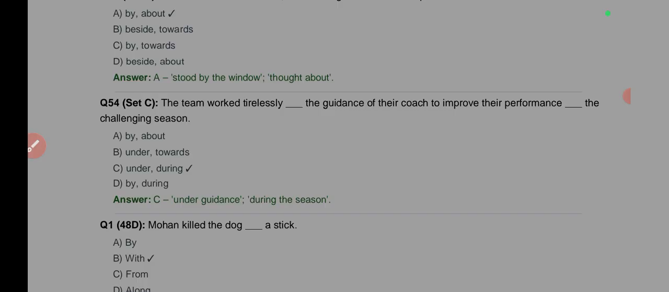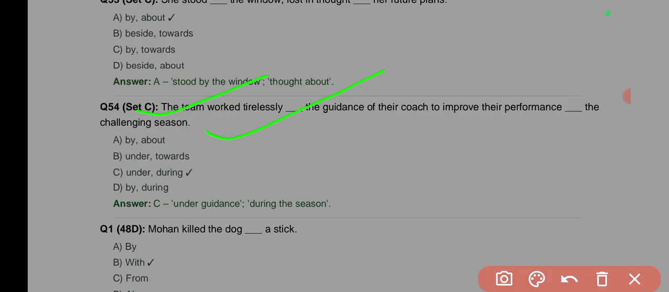The team worked tirelessly dash the guidance of their coach to improve their performance during the challenging season. Under the guidance of, that makes sense. It's not by the guidance. You can walk by, but since it is their coach, their leader, you walk under his guidance. To walk by the guidance would mean the coach was no longer there to oversee things, and you are walking by what he said to you initially. But here the context tells us the coach is still there. So during means during the time, during the season.